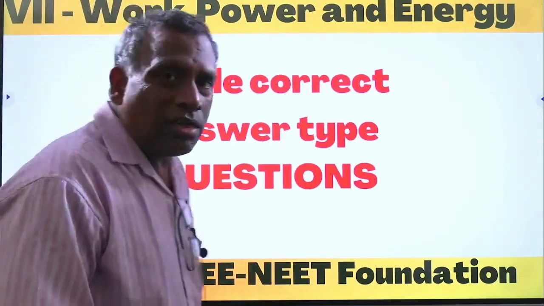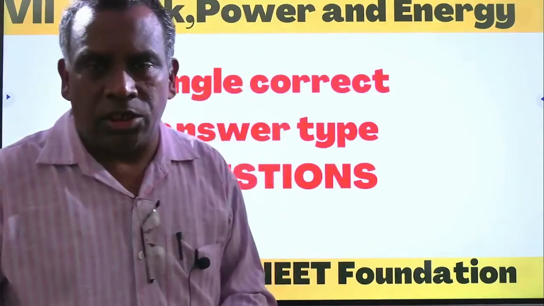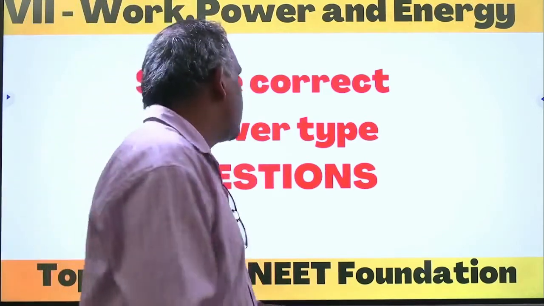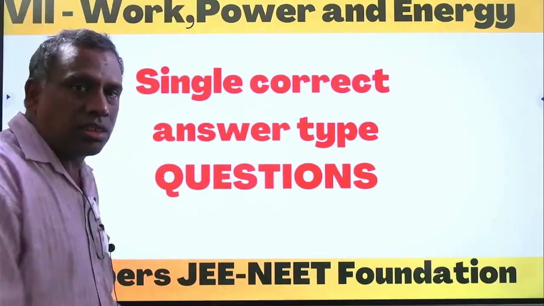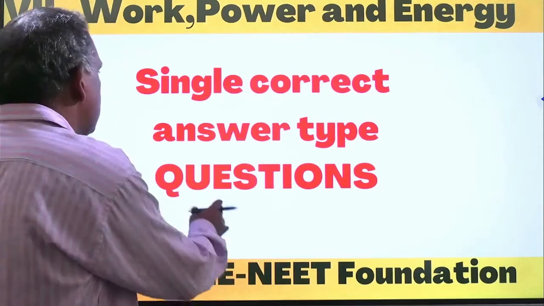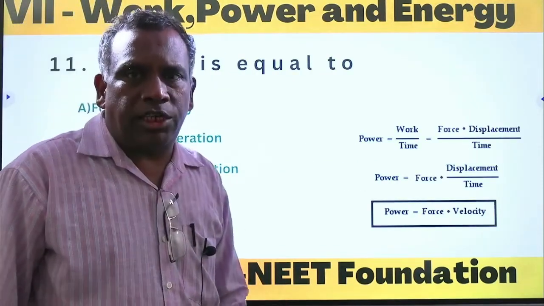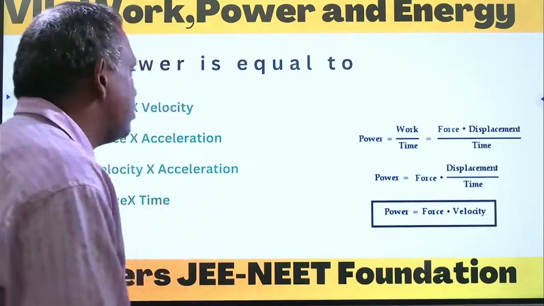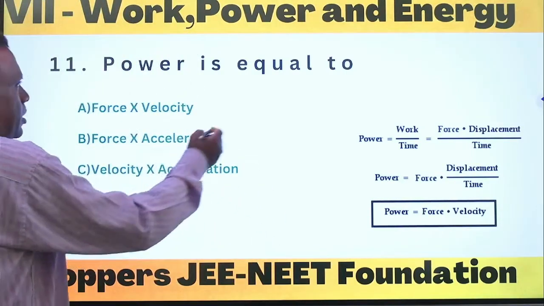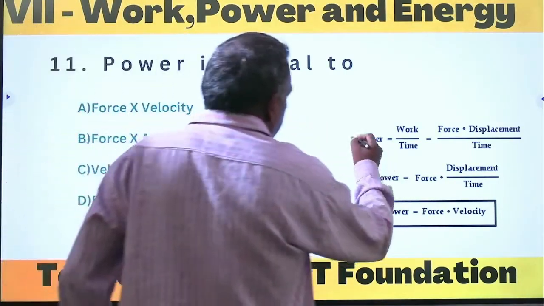See, these are all conceptual understanding questions. Then there are single correct answer type questions. See, the first question: power is equal to dash. Power is nothing but work upon time. See, power is work upon time.